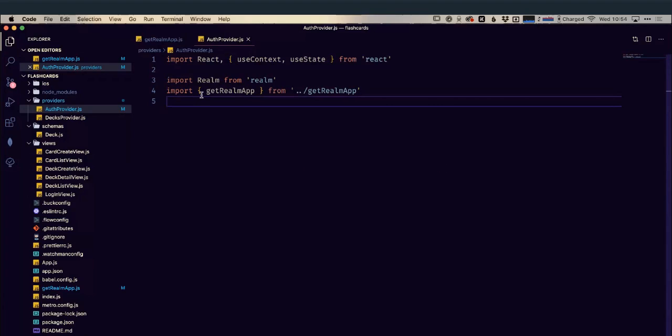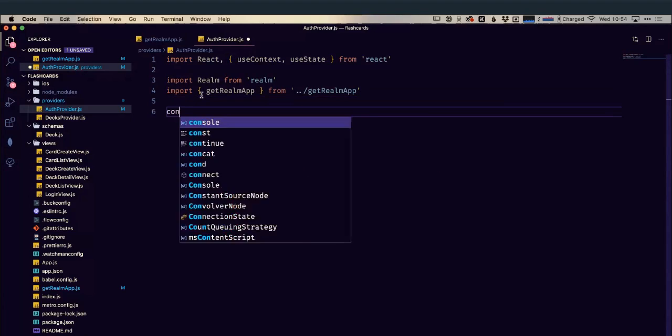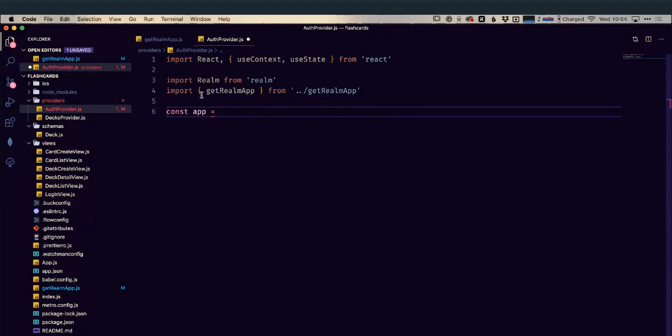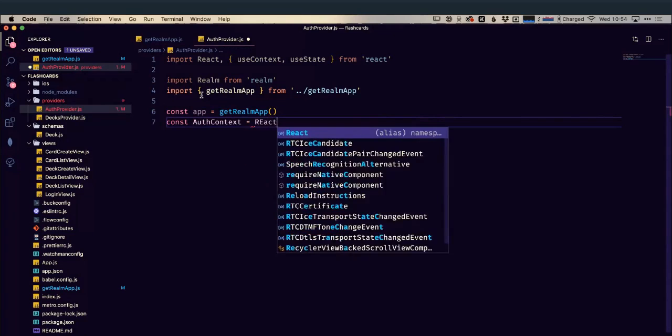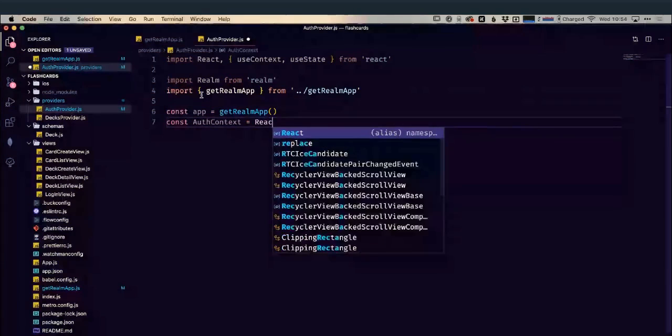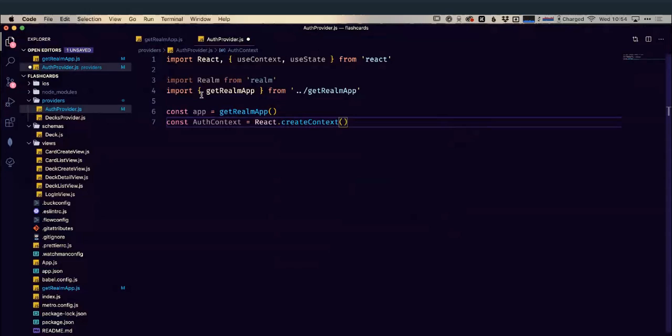And now we can start creating things. So first of all, we're going to need a reference to our realm app. So let's just call that getRealmApp. Create our realm app and pass it back to us. And we're going to need our auth context. So let's just create that now as well. So we're just going to create a new React createContext, and it's just going to be null for now.